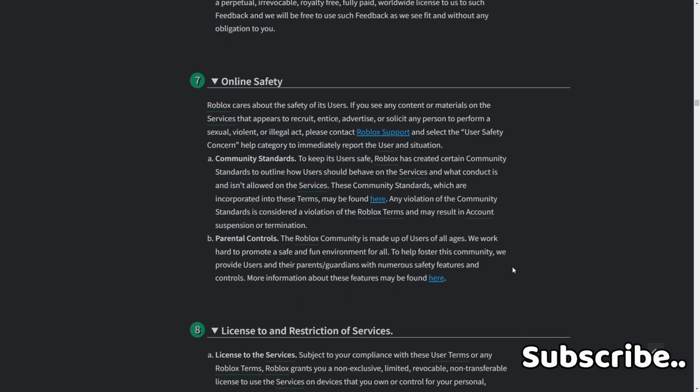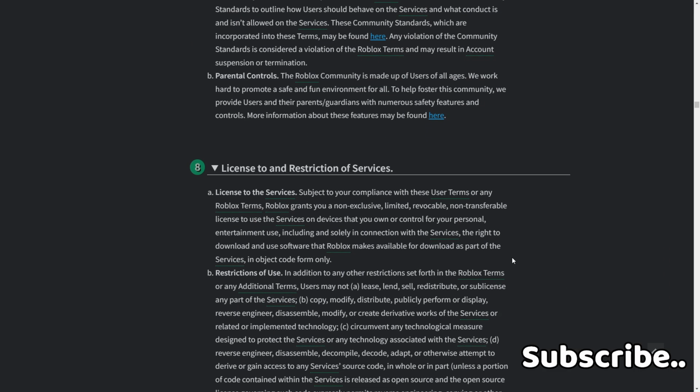B. Parental controls. The Roblox community is made up of users of all ages. We work hard to promote a safe and fun environment for us all. To help foster this community, we provide users and their parents or guardians with normal safety features and controls. More information about these features may be found here.